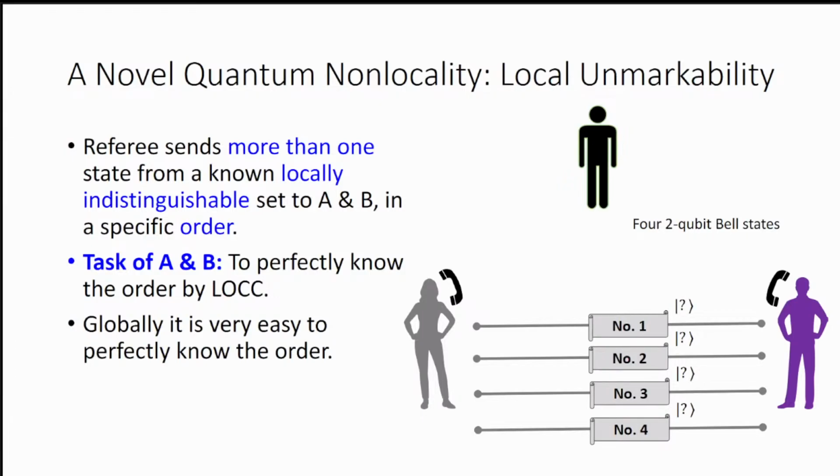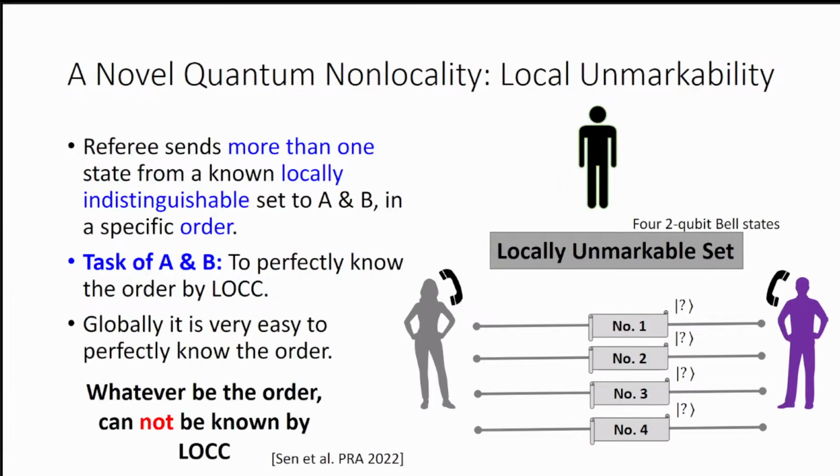Globally, it is very easy, because when Alice and Bob are in the same lab, they just perform a Bell basis measurement on the number 1 state, then another Bell basis measurement on the number 2 state. In this way, they can easily know which state is which. They can easily mark the states, or they can easily know the order of the states.